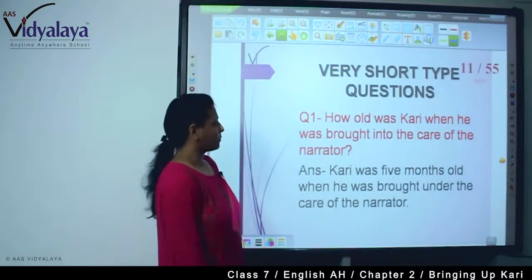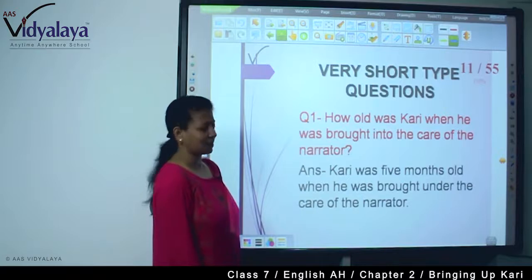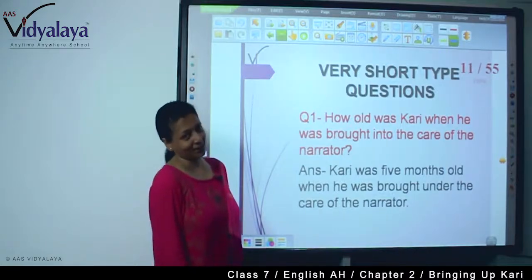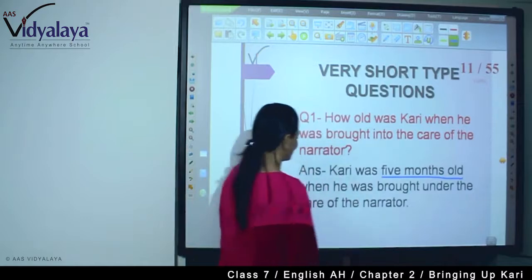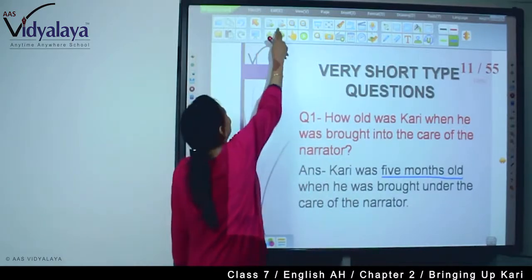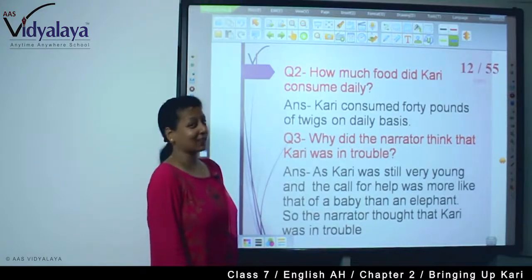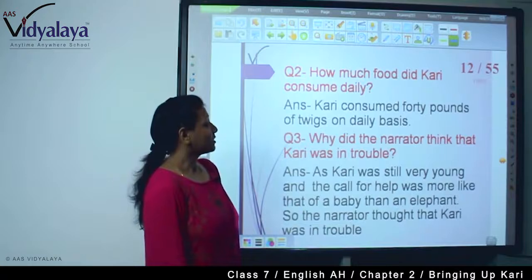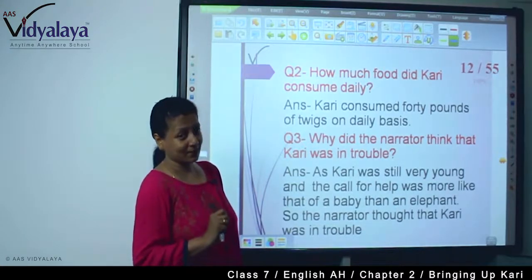Now, very short type questions. How old was Curry when he was brought into the care of the narrator? Curry was 5 months old when he was brought under the care of the narrator. See, only 5 months old, Curry. Such a cute baby. Now, how much food did Curry consume daily? Now, important thing, tender twigs. Curry consumed 40 pounds of twigs on a daily basis.